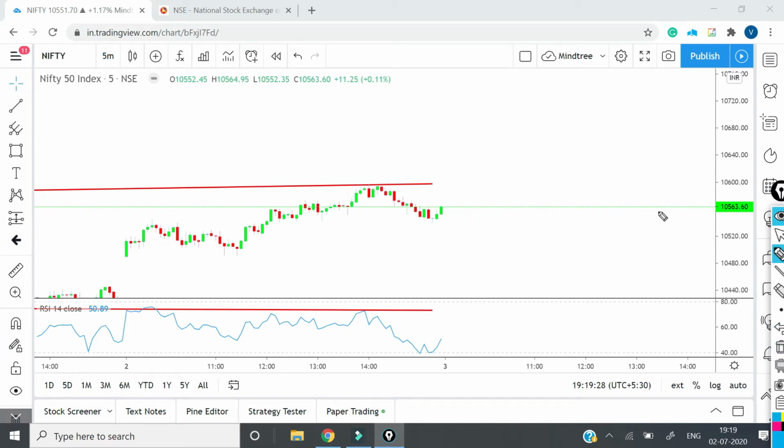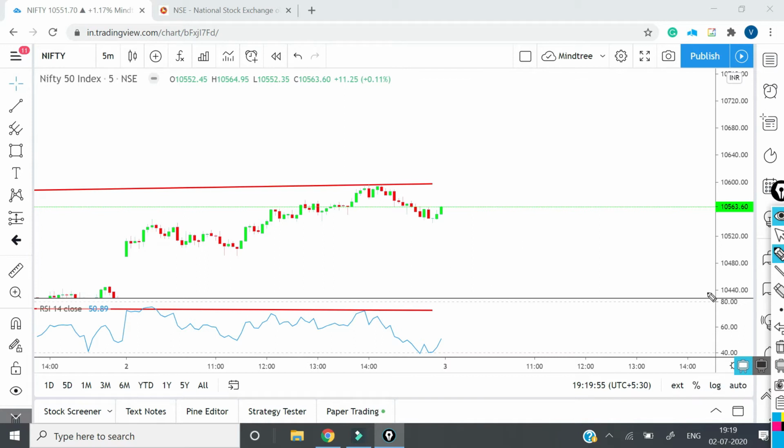So that means there are mixed kinds of indications being given by the screen to us, that in one day there is a kind of reversal pattern which has got formed, but that requires a confirmation. In 1 hour we saw what is the pattern, half an hour we saw what is the pattern, and we saw in 5 minutes and 15 minutes also the pattern. I hope you like this kind of analysis, which is a very detailed analysis we have done.